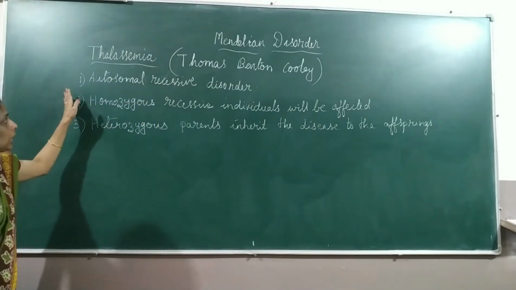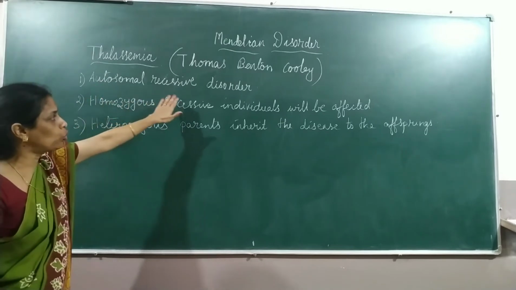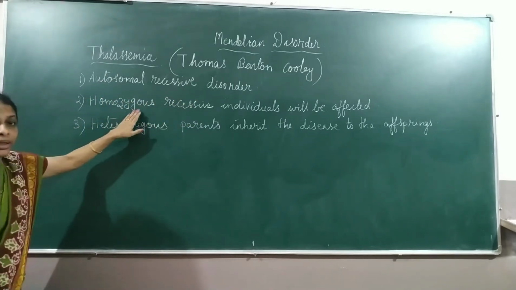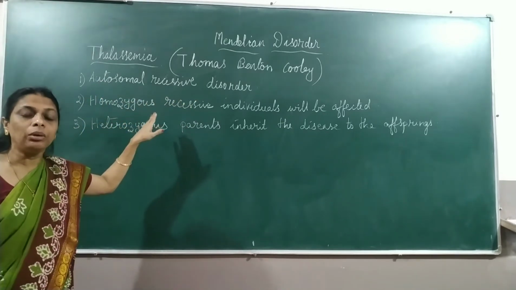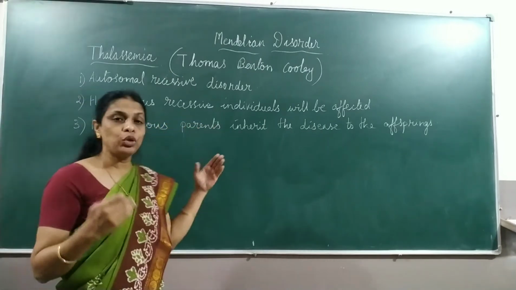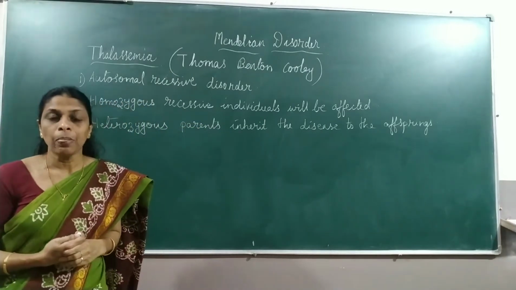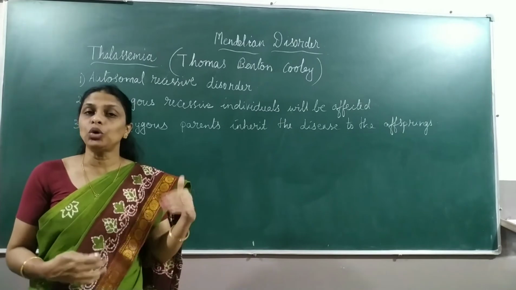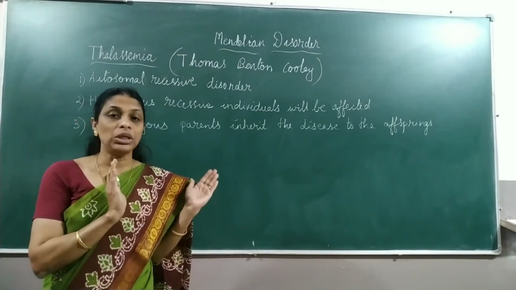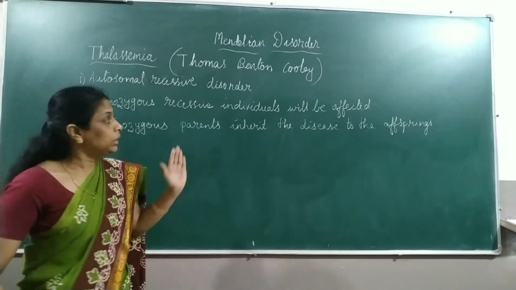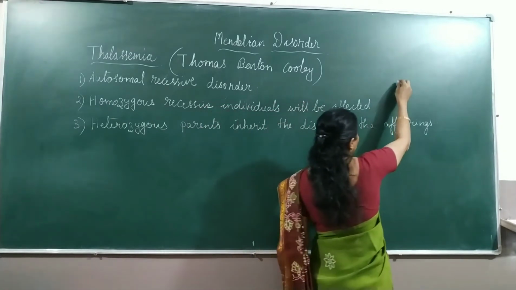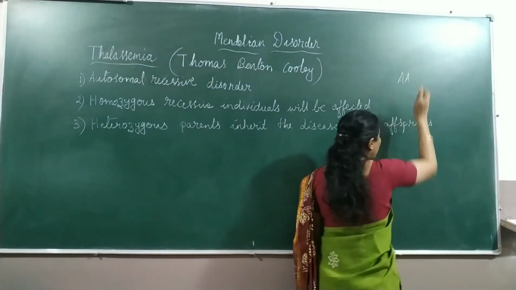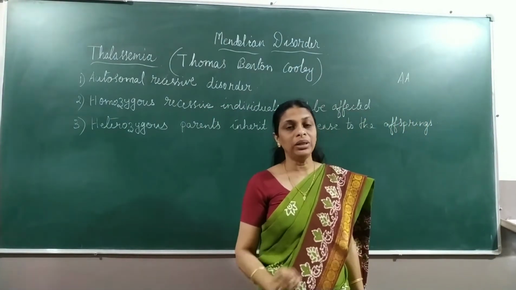So once again, thalassemia is also an autosomal recessive disorder, and which kind of individuals will be affected? Homozygous recessive individuals only will be affected by the disease. If they are heterozygous or homozygous dominant, such individuals will not suffer from the disease. Let us take capital A. Capital A capital A is the homozygous dominant condition.